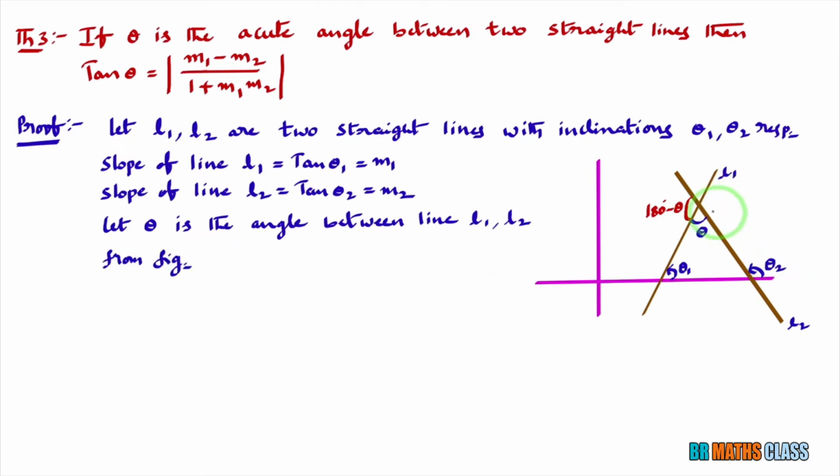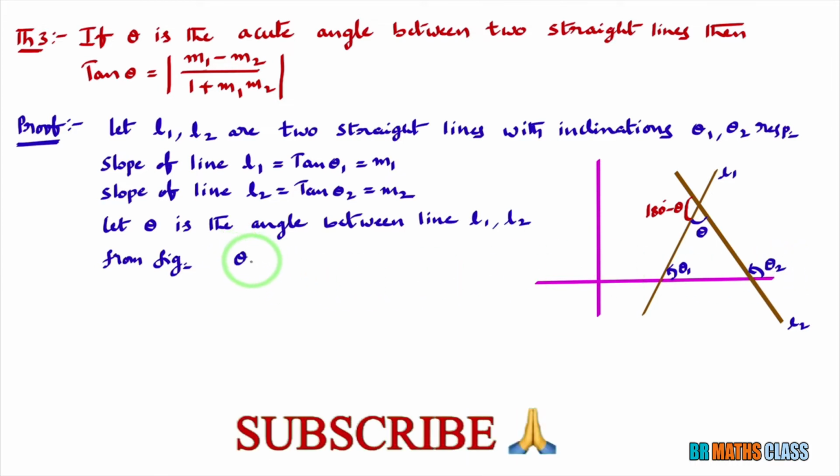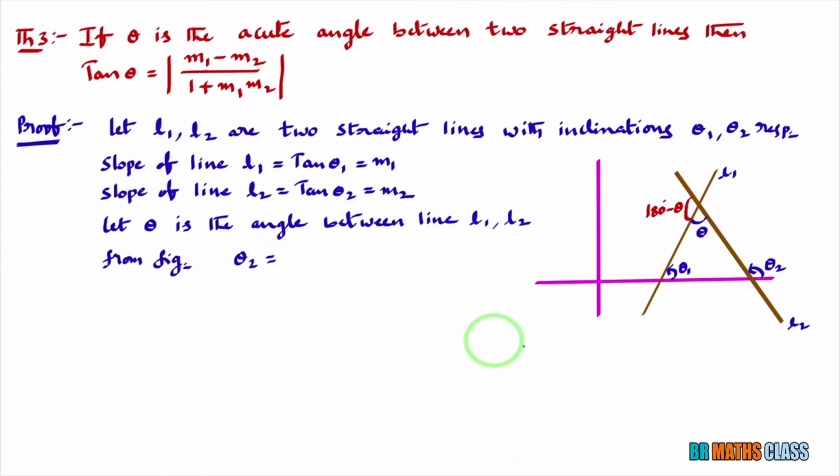From figure, you try to identify the relation between theta, theta1, theta2. You observe theta2 is the exterior angle. We know that exterior angle equal to sum of two opposite interior angles. Theta2 is theta plus theta1. We know this relation.